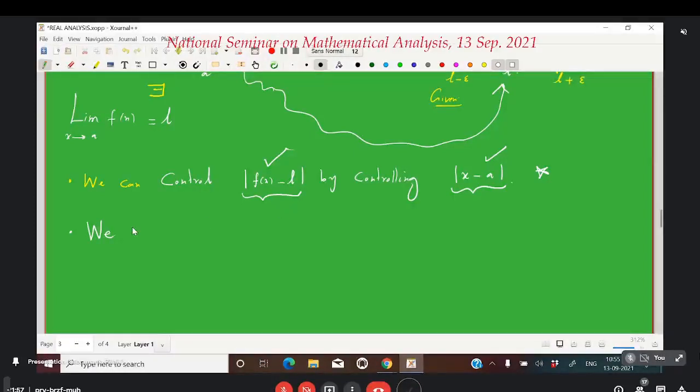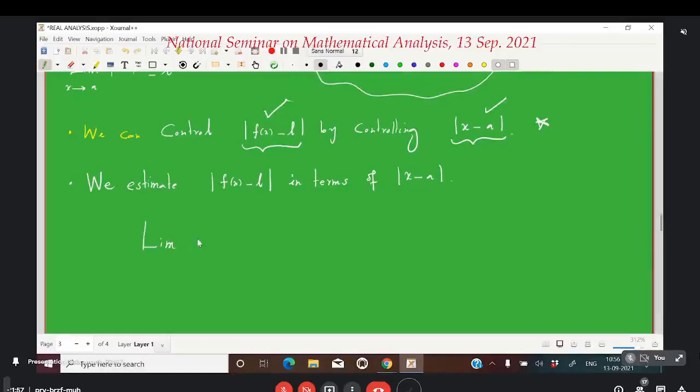So we estimate the distance of f of x from L, because the formula for f of x will be given to you in any problem, in terms of the distance of x from A. These are the two lines you have to remember. This is what I mean.